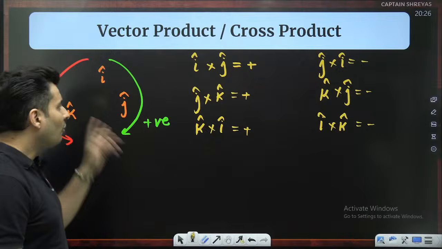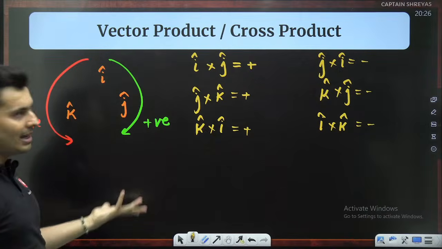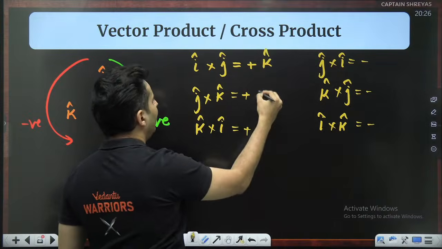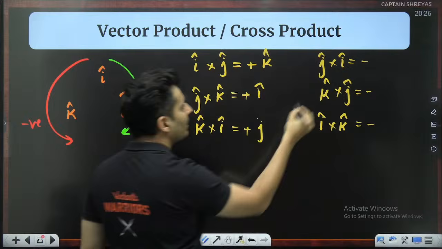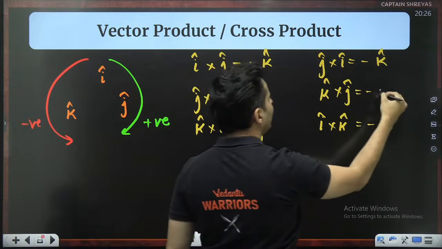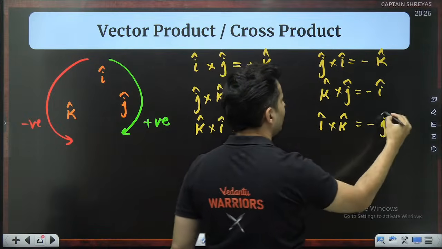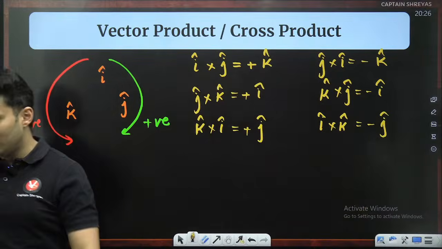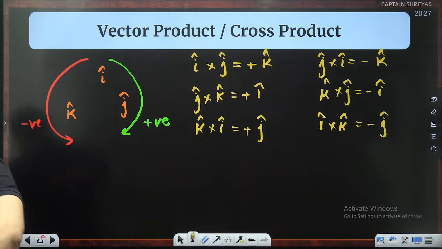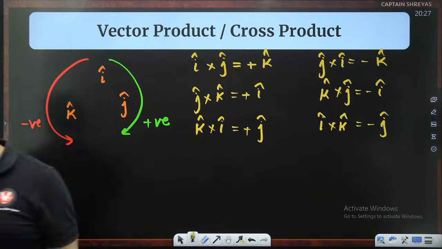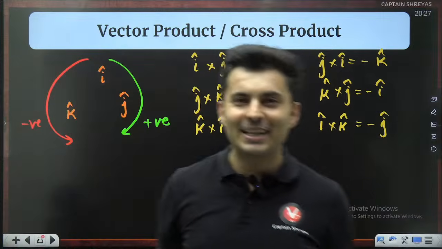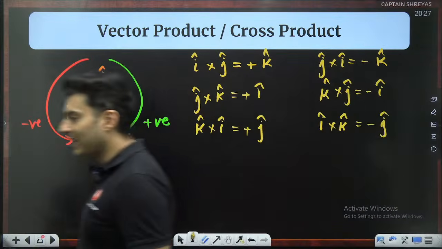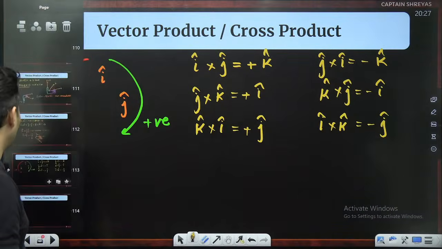So now, what will come after the sign is the third alphabet. You got the sign? So I, J, which is remaining? K. J, K, I is remaining. K, I, J is remaining. J, I, K is remaining. K, J, I is there. I, K, J is remaining. That's all. That's how you're going to fill this up. This is so simple. Yes or no? Isn't this very simple, my dear lions? Using this rule, it becomes very easy peasy, lemon squeezy.